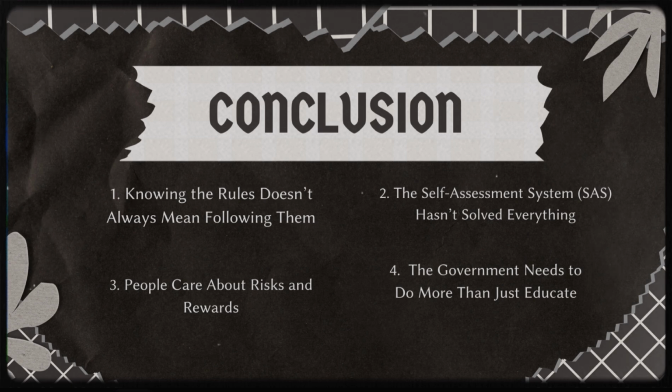Third, people care more about risks and rewards. Taxpayers weigh the risk of getting caught against the rewards of evasion. A stricter enforcement approach can shift this balance. Fourth, the government needs to do more than just educate. Education is crucial, but must be complemented with enforcement, incentives for compliance, and technological advancements. With these steps, we can create a more efficient and fair tax system.